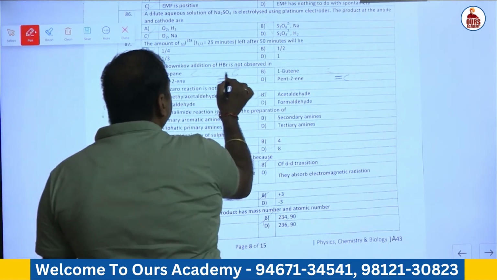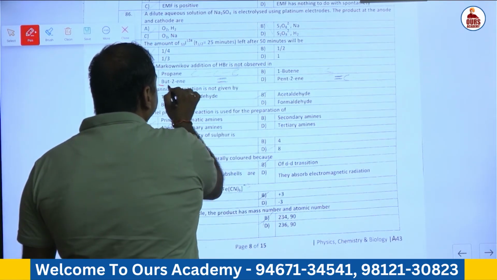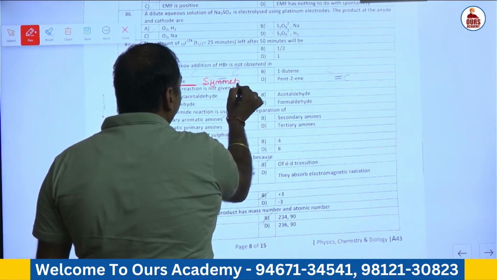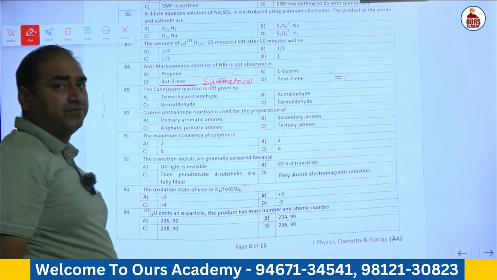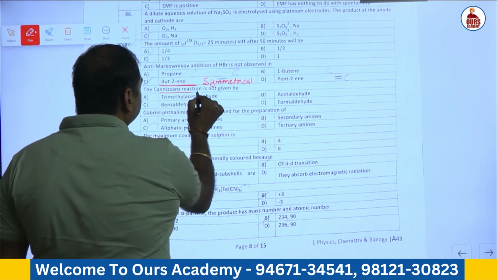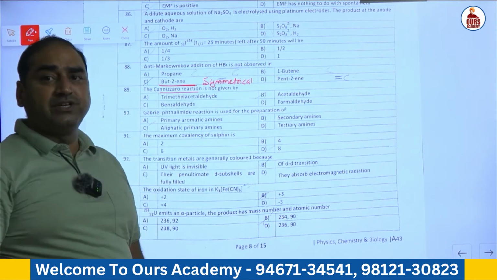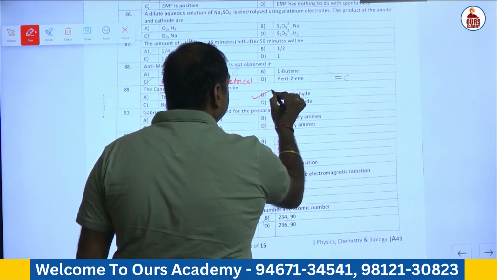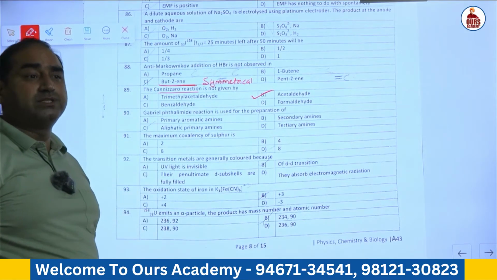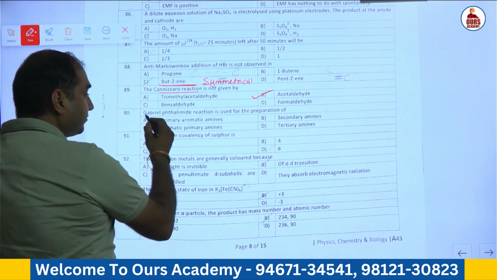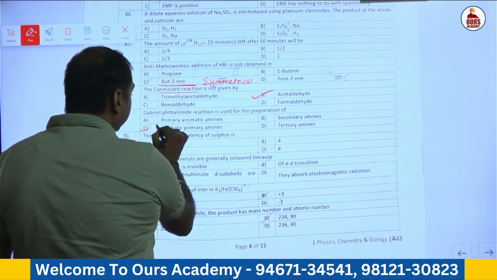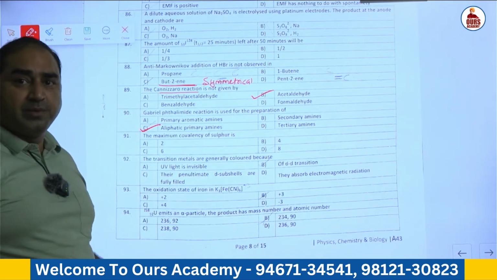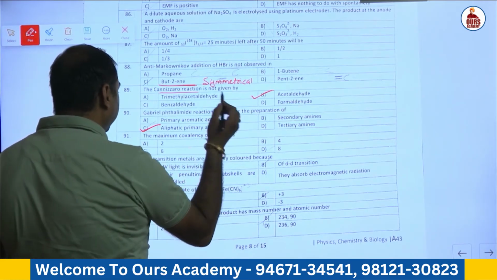In case of 88, anti-Markovnikov addition of HBr is not observed in case of butene. It is symmetrical. And in case of symmetrical, neither Markovnikov nor anti-Markovnikov rule is valid. Cannizzaro reaction is given by those in which alpha hydrogen is not present. So in acetaldehyde, there is a presence of alpha hydrogen, so it does not give Cannizzaro reaction. Gabriel phthalimide synthesis used mainly for the preparation of aliphatic amines, not aromatic, because aromatic does not undergo nucleophilic substitution.